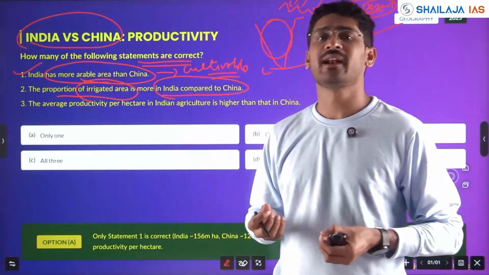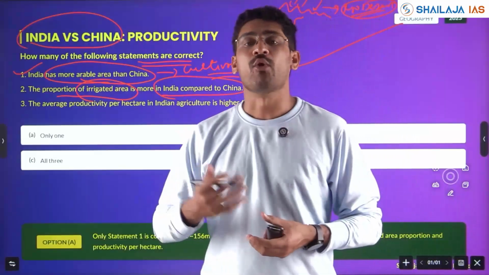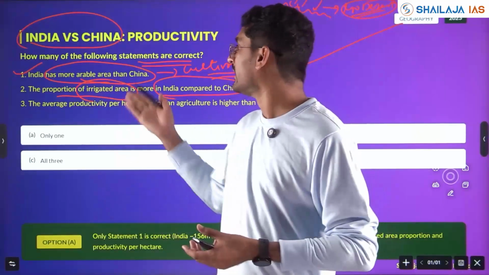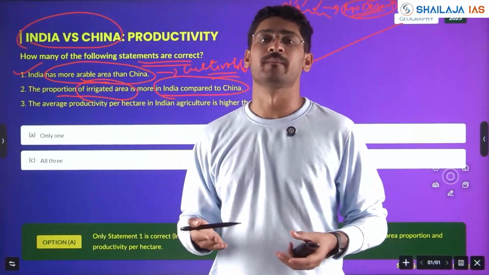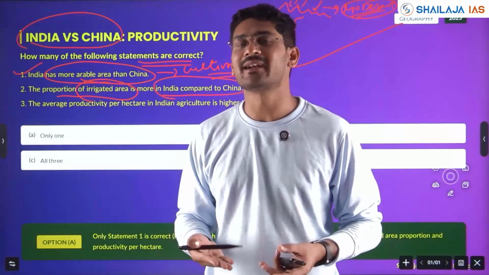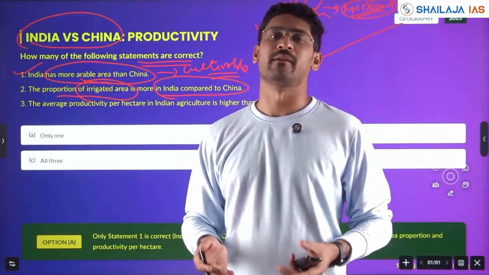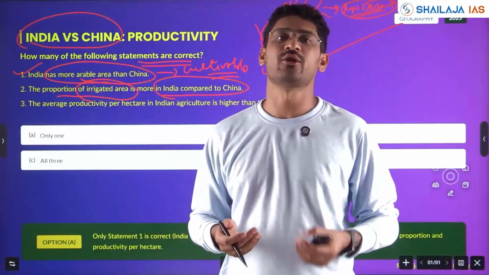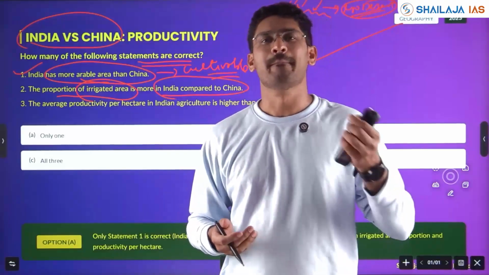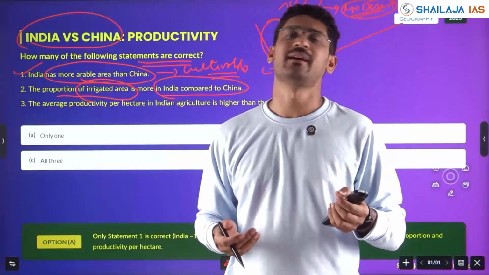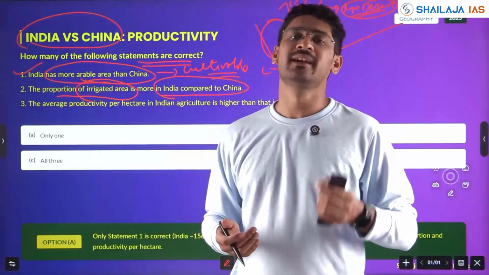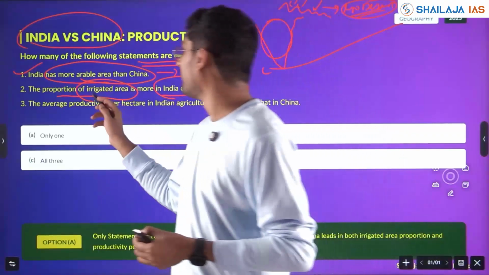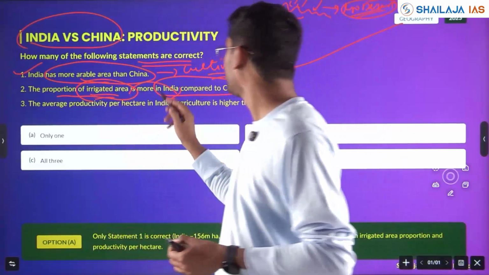The proportion of irrigated area is more in India compared to China. Irrigated area is where the land has water resources for irrigation, for the crops to be grown. Is India an irrigated country or rain-fed country? If you have studied basics of geography, Indian economy, Indian agriculture, you know that mainly Indian agriculture is dependent on rain, and irrigation in India is very much not developed to the extent of China.